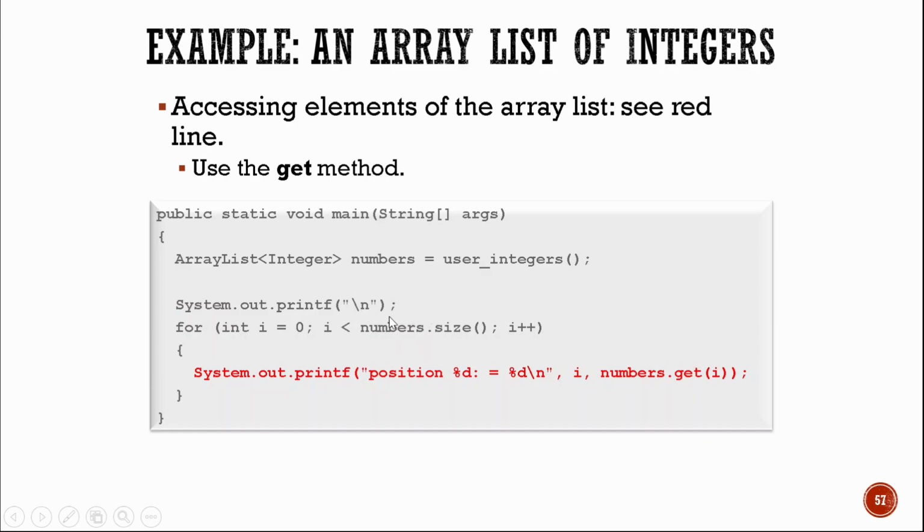So I mentioned 5, that if the number of inputs the user enters is 5, then the length of numbers is also 5, and your i value will be from 0 to 5. So that would mean this is 0 to 5, and this will keep on displaying 5 times because your i is up to 5. Let us see the output of the program in the actual environment of Eclipse.